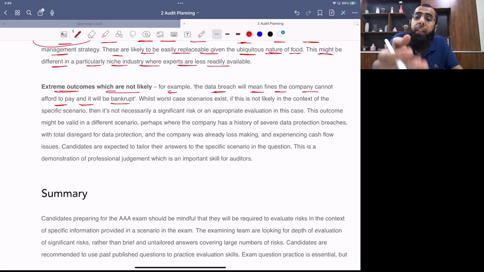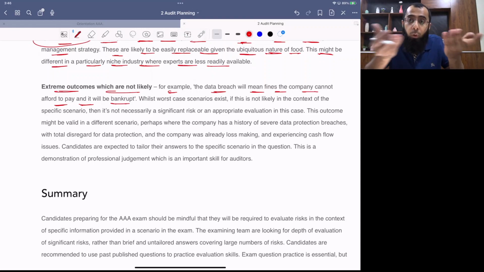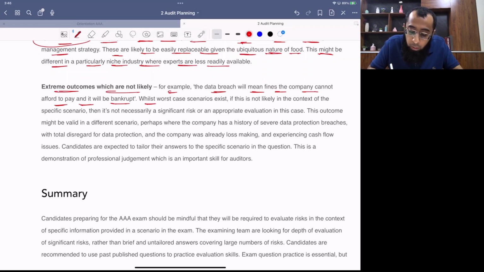Company will sell the asset and pay the fine. Will take loan and pay the fine. Why thinking of so extreme situation? Whilst worst case scenarios exist, if this is not likely in the context of the specific scenario, then it's not necessarily a significant risk or appropriate evaluation.